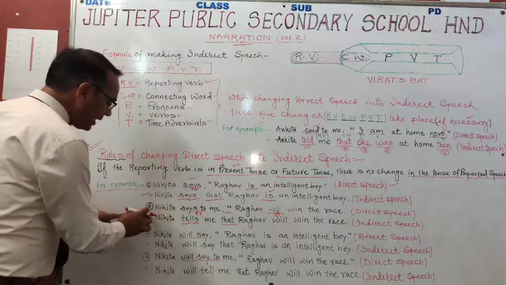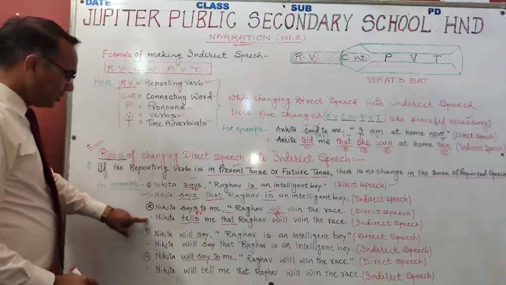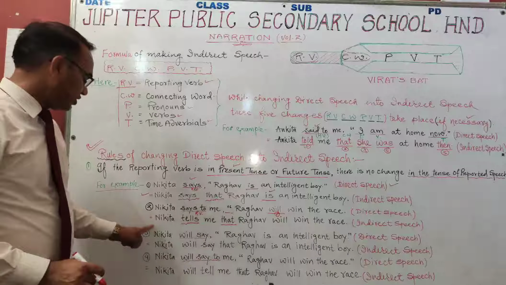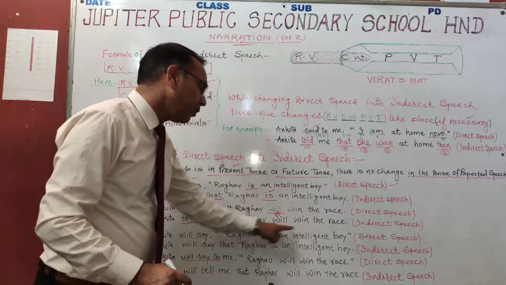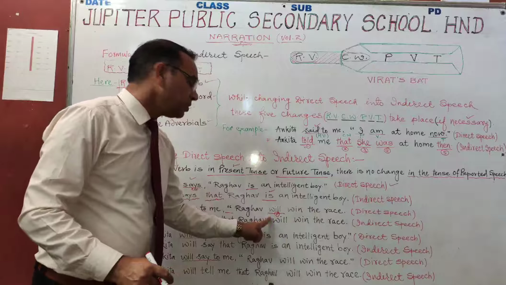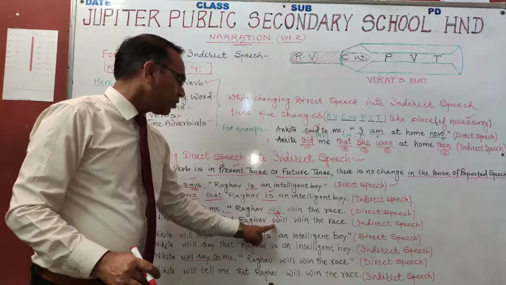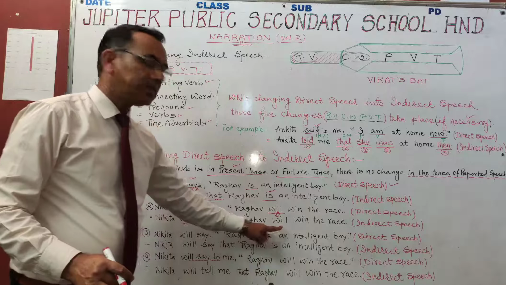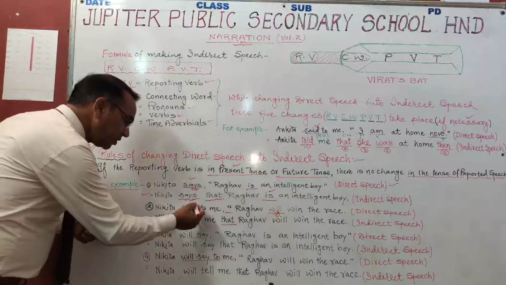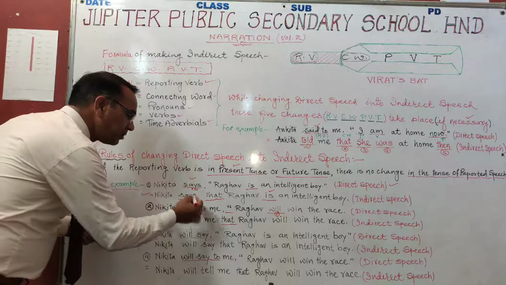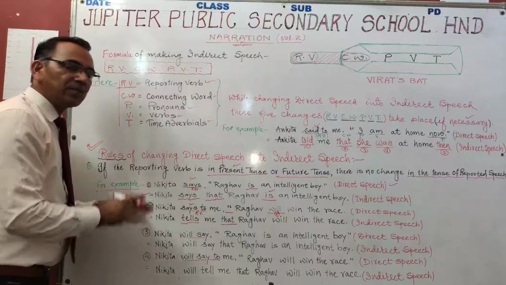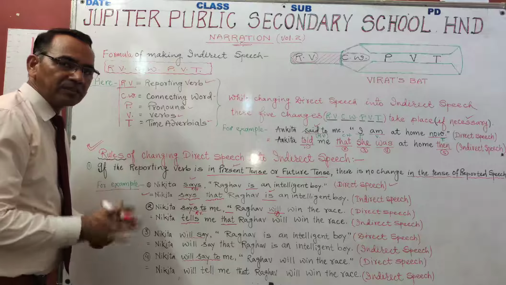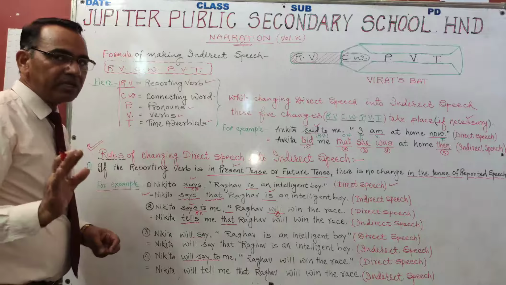In indirect speech, it can be written this way. Nikita tells me that Raghav will win the race. Will जो है not be changed into would. Why? Because here says to is in present tense. If the reporting verb is in present tense, there will be no change in the tense of the reported speech. Okay, it is clear now.